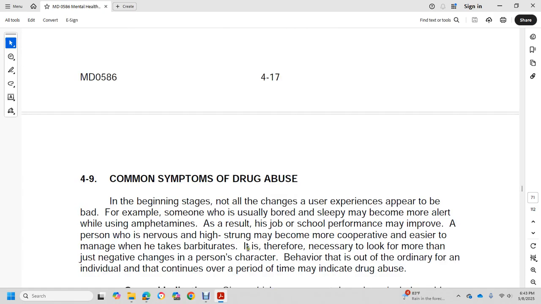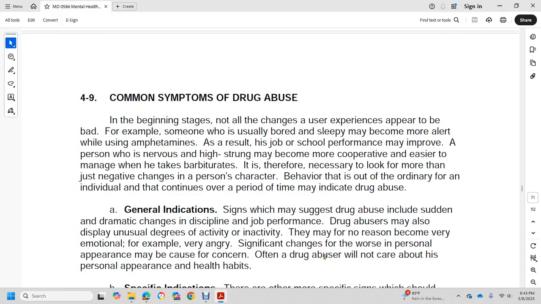Common symptoms of drug abuse. In the beginning, the effects the user experiences may appear to be good. For example, someone usually bored or sleepy may become more alert while using amphetamines, and as a result, job or school performance may improve. Or a person who is nervous and high strung may become more cooperative and easier to manage when he takes barbiturates. But there will be more than just a negative change of personal character and behavior out of the ordinary if the individual continues over a period of time, and these indicate drug abuse.